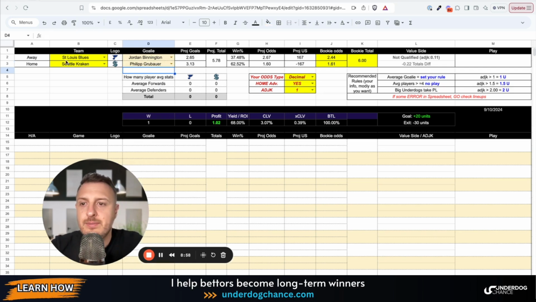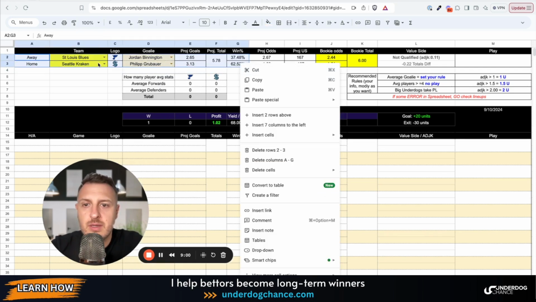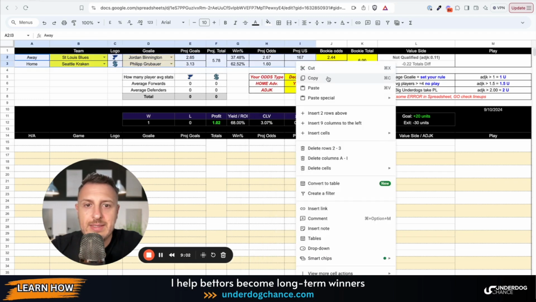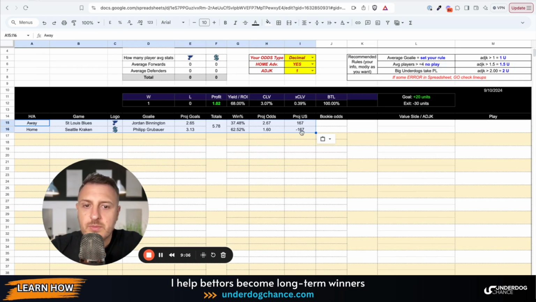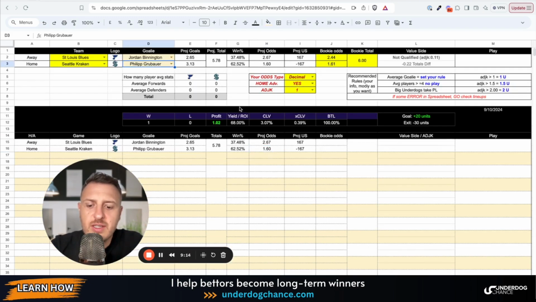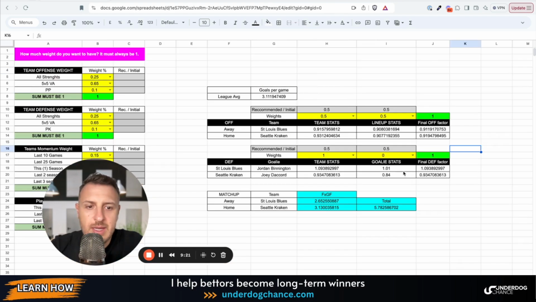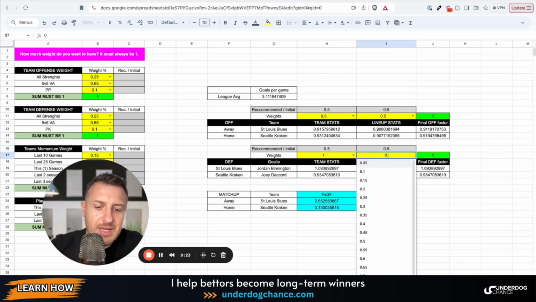Okay, and I will just paste this here. Okay, Grubauer, the odds were completely fair to the market. I think the market was around 1.64 or something like that. On the other side, if Seattle would start with Daccord, okay, no, I need to change this because I already changed it.